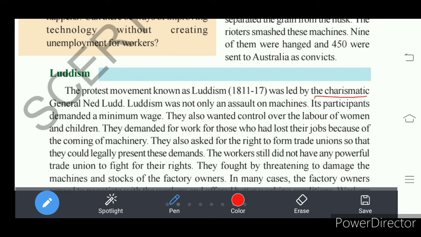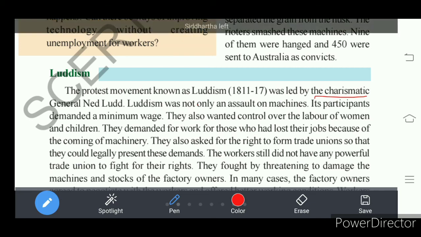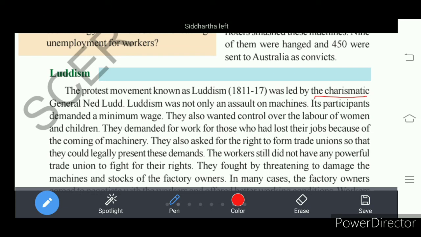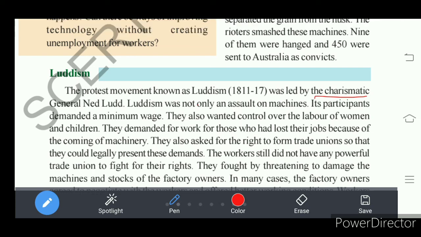One who creates a miracle. General Ned Ludd was a charismatic leader to the workers, and the protest movement carried his name, and that is what we call Luddism.